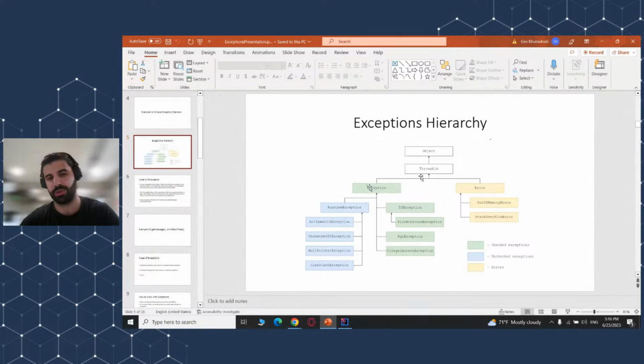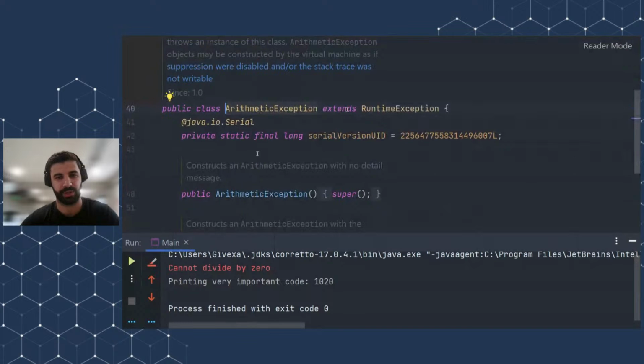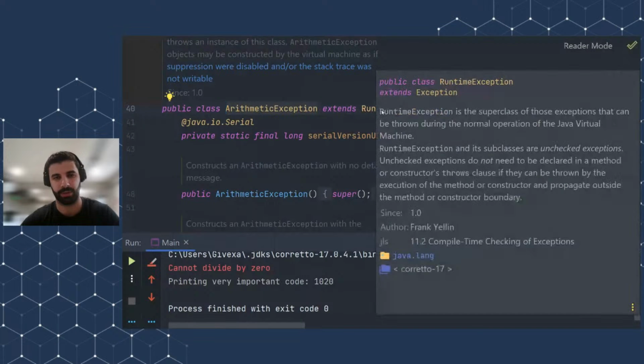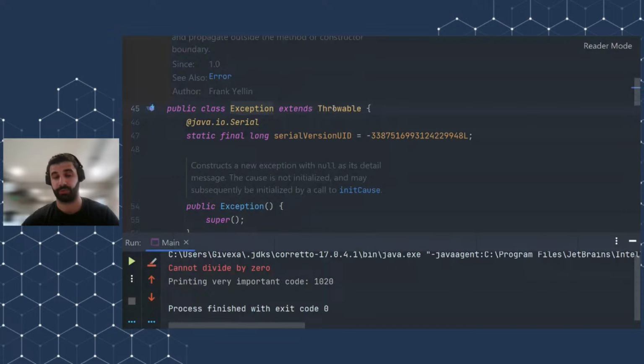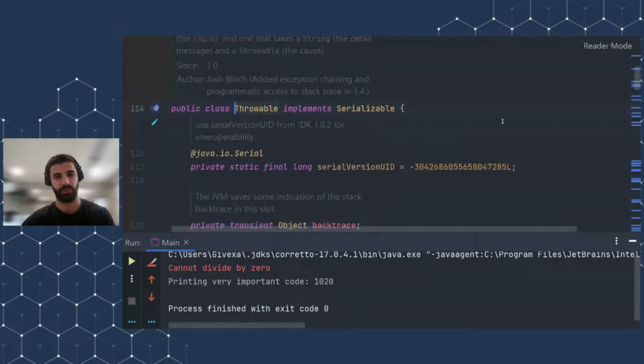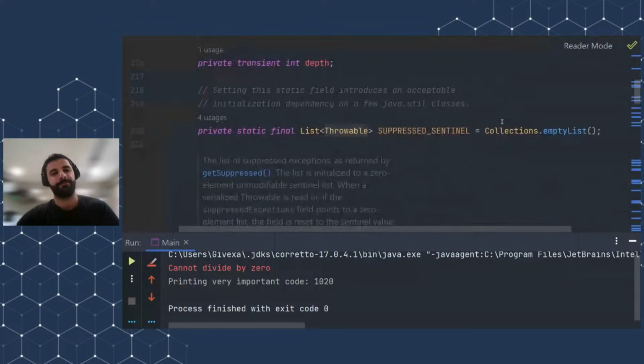It derives from exception. It derives from throwable. And if I go inside this class now, arithmetic exception extends runtime exception. Runtime exception extends exception. And exception extends throwable. And as you see, throwable has lots of methods, lots of things here.